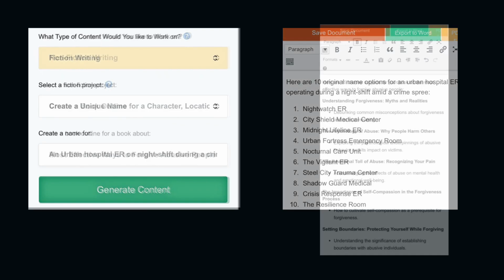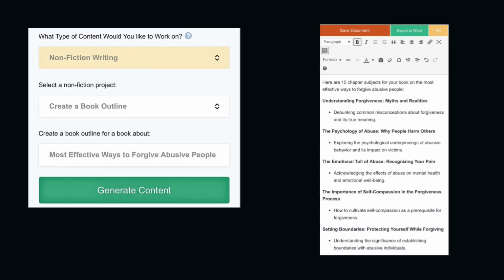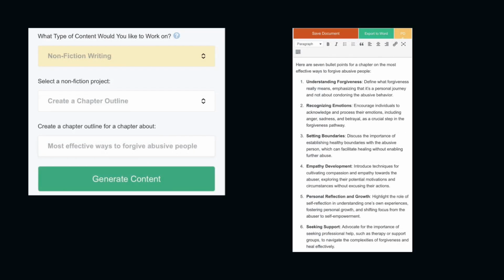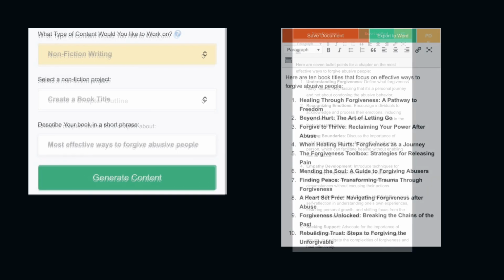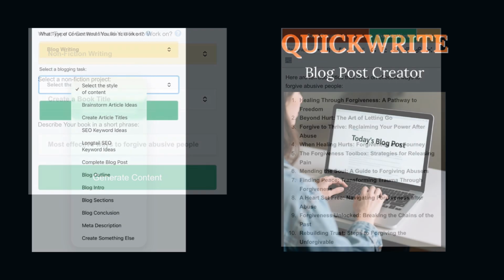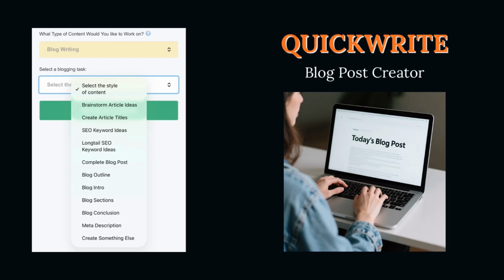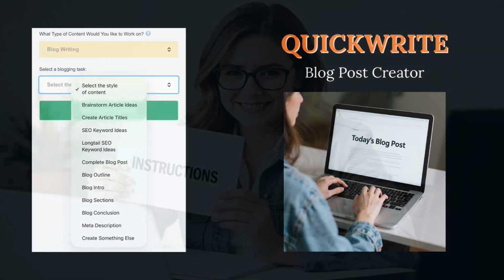If you write nonfiction, you can instantly generate book outlines, chapter ideas, catchy titles, and even full blog posts. You will not have to guess what to write next. The best part? It has built-in ideas and simple prompts, so you do not need to be a tech wizard to use it. You just tell it what you need, and QuickWrite helps you bring your vision to life faster.